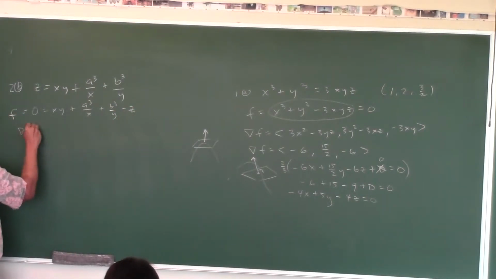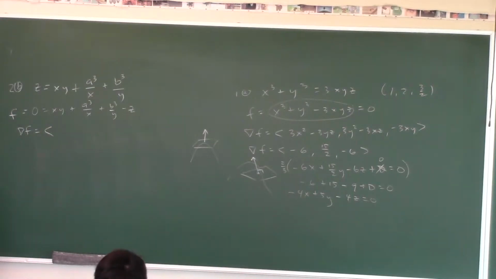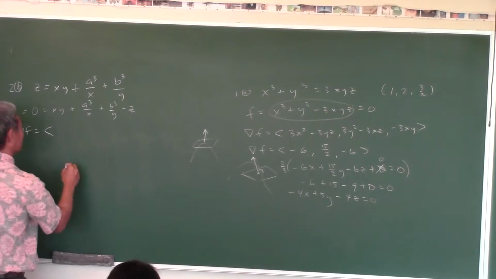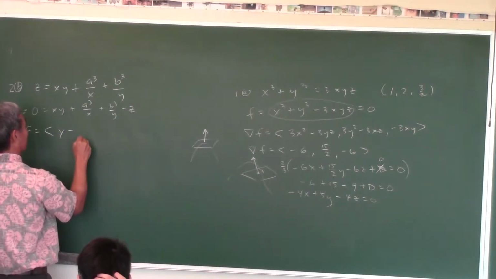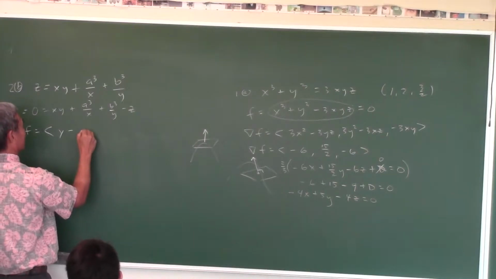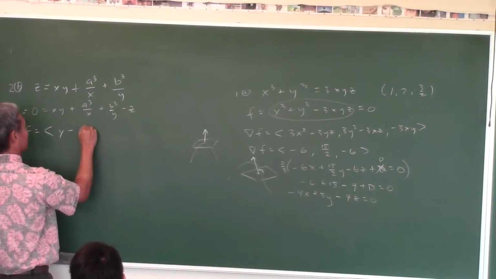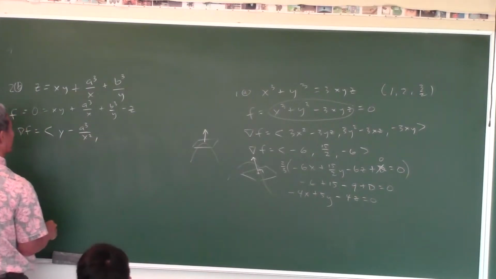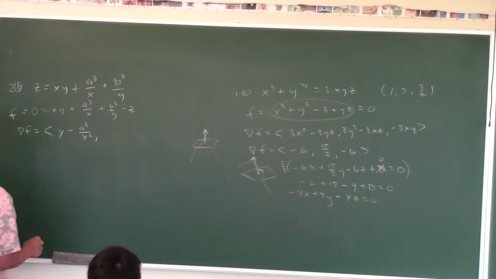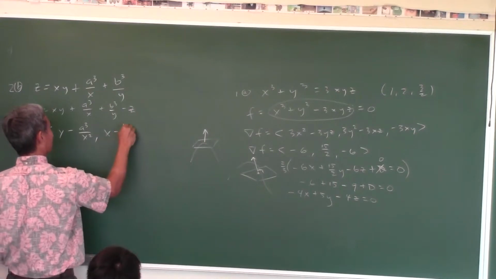So the gradient is, partial with respect to x: y minus a cubed over x squared. Component with respect to y: x minus b cubed over y squared.